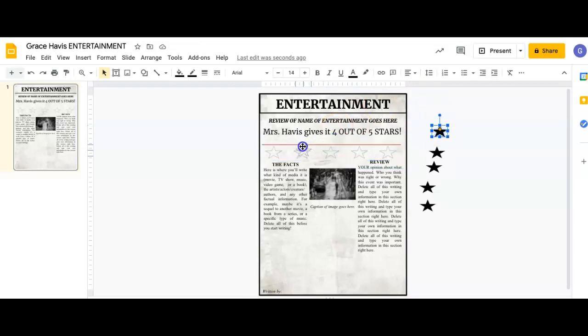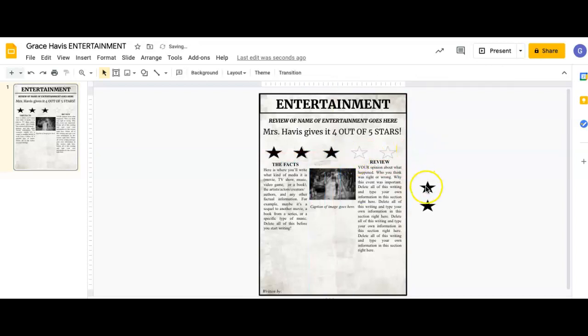So instead of dragging, it's like a little matching game. You're going to put it right on top of the stars going in order. Okay, and then since I gave it 4 stars, I don't need this other one. So I can select it and delete it.